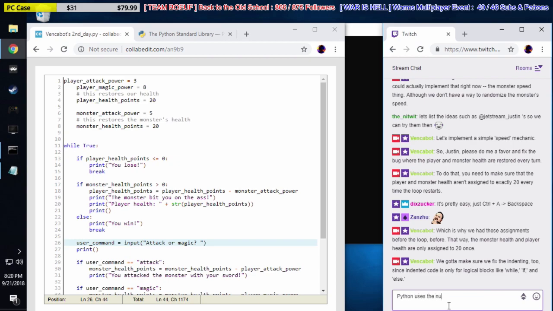Python uses the number of spaces at the start of a line to know if code is in a logical block.